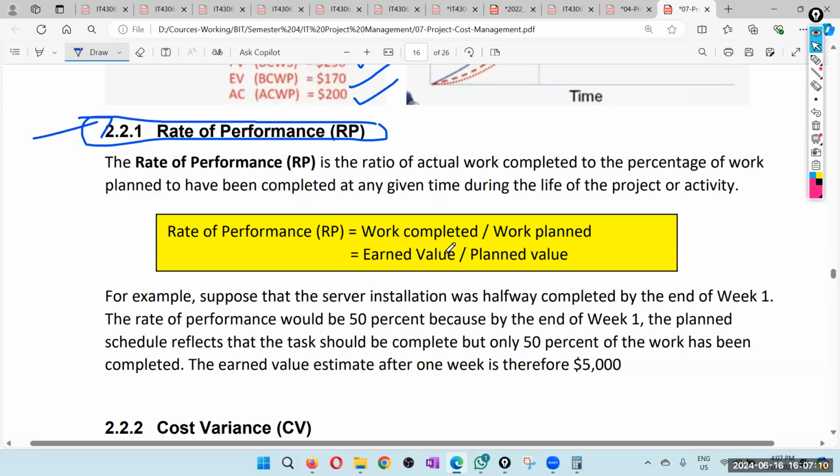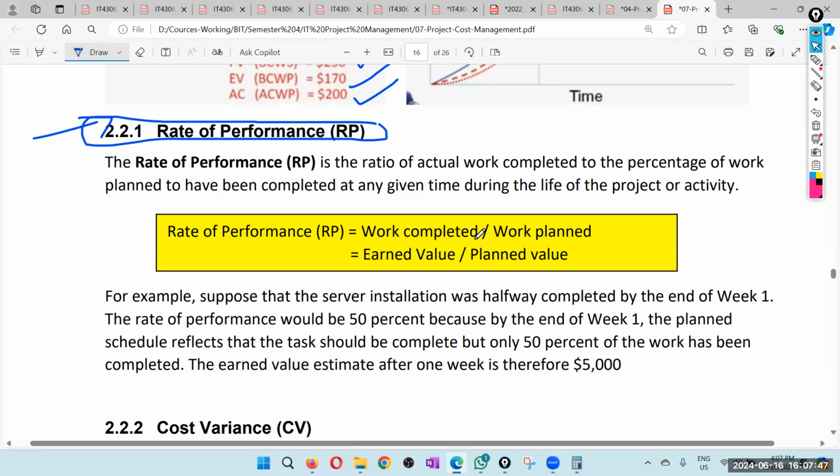Rate of performance is work completed divided by work planned. So work completed can be calculated by monetary or dollar values, earned value. Work planned is plan value. So therefore, rate of performance is earned value divided by plan value. Okay. Earned value divided by plan value. If earned value is bigger than plan value, that is good. Okay. So that means the bigger the rate of performance, the better.